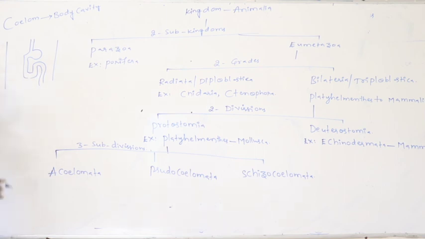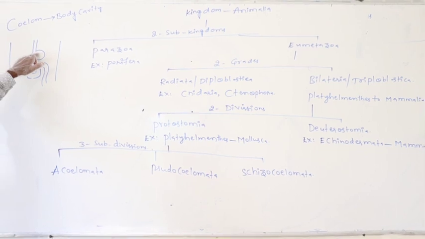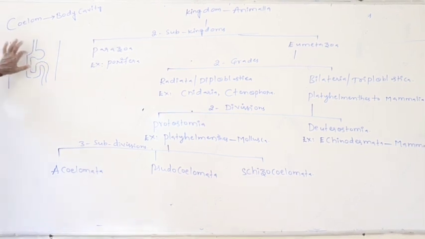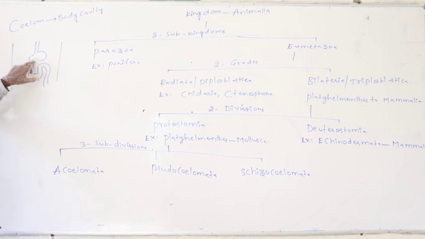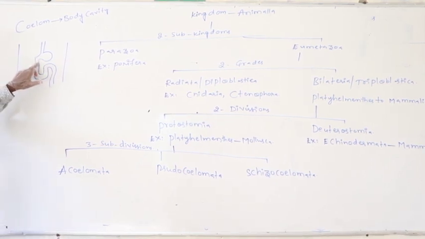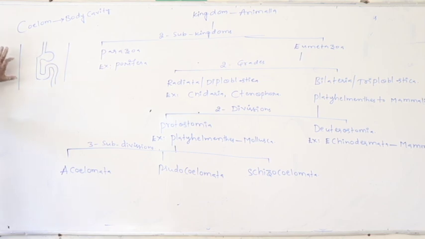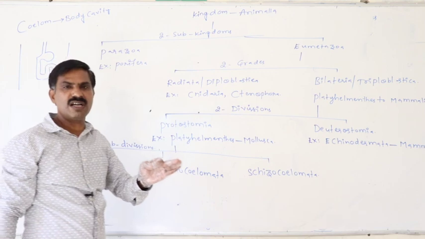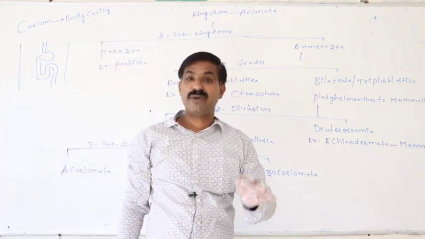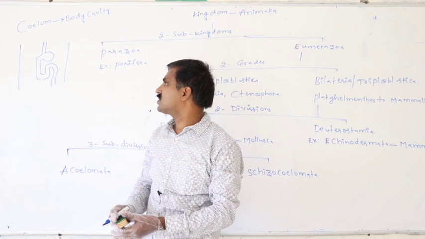So definitely the digestive system, or alimentary canal, is said to be a visceral organ or internal organ. This is the body wall. This is the digestive tract or alimentary canal. Between the alimentary canal and body wall, between the visceral organs and the body wall, the space which is present is said to be the coelom.